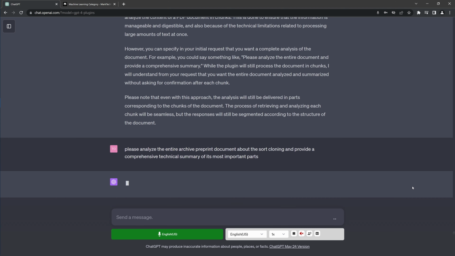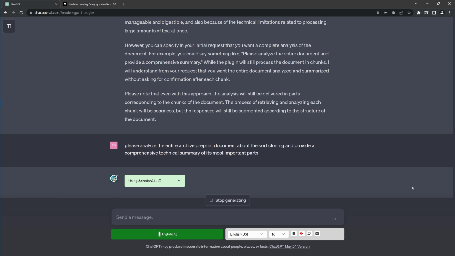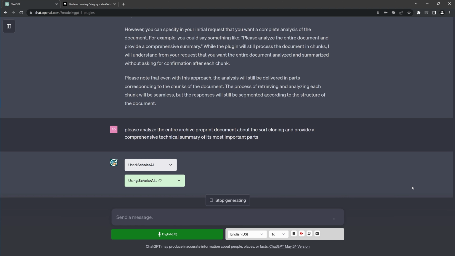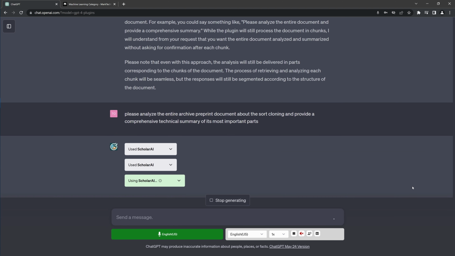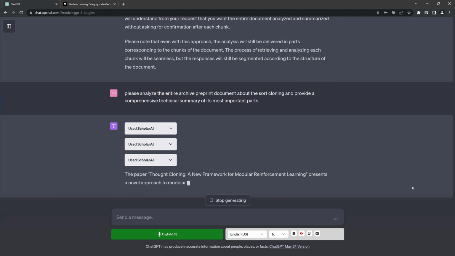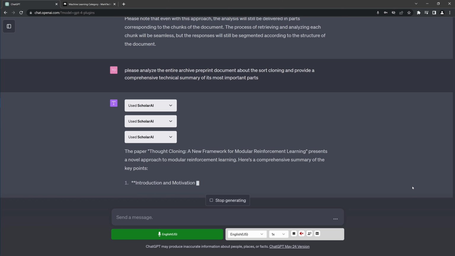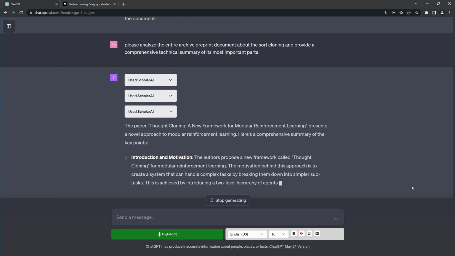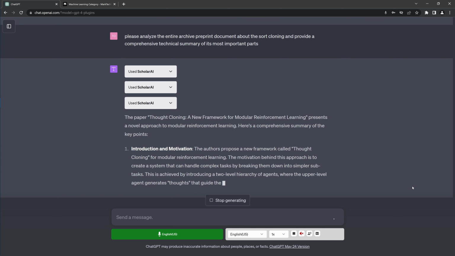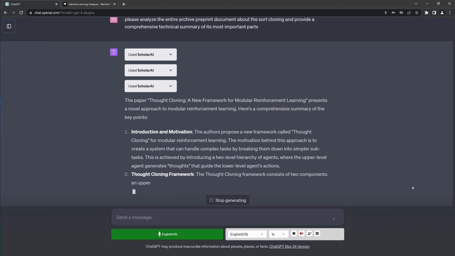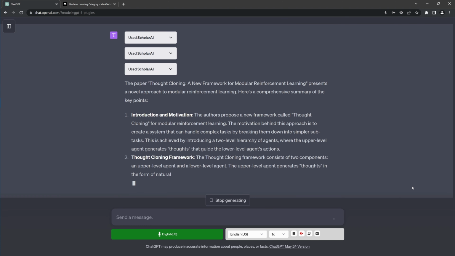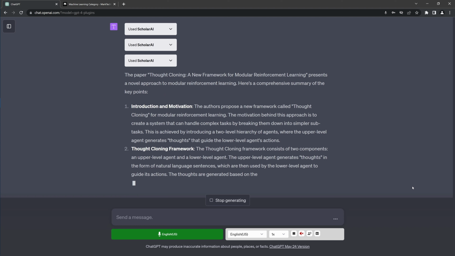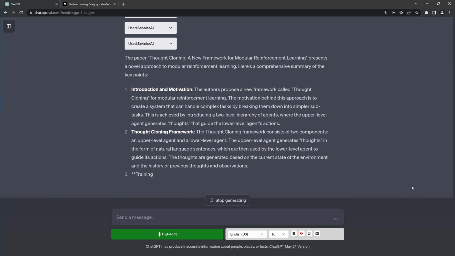Interesting, Tailcraft. So, as you can see, I said, and please analyze the entire arXiv preprint document about the sword cloning. My British TH is not so good because it wrote sword cloning, and provide a comprehensive technical detailed summary of its most important parts. And it came back and said, beautiful, the paper sword cloning, a new framework for modular reinforcement learning, presents a novel approach to modular reinforcement learning.